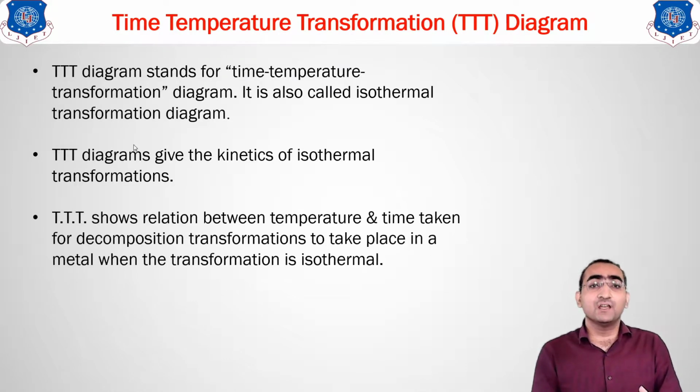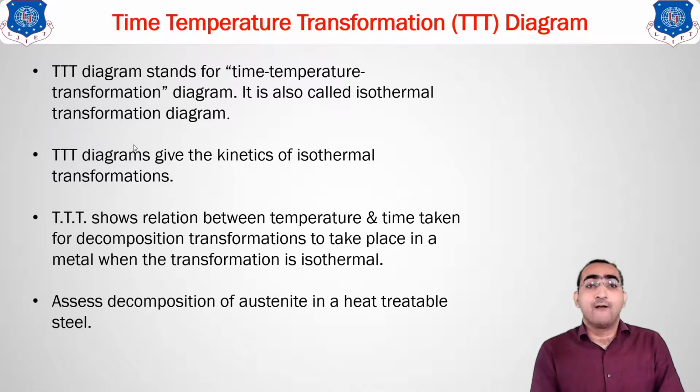It shows the relation between the temperature and the time taken for the decomposition, or you can say when the transformation starts. What will be the transformation? How does a particular transformation take place at different temperatures? What will be the microstructure at different temperatures and time? That relation, we will be getting from this TTT diagram. Clear? It will give you access to how the austenite phase is going to decompose with the help of this heat treatment. That relation is the major one.